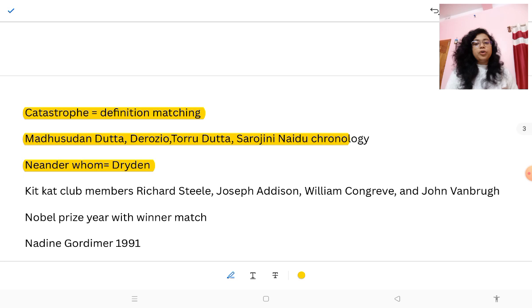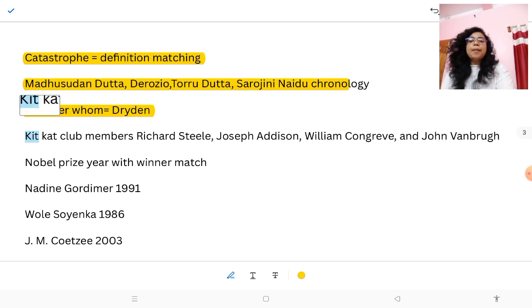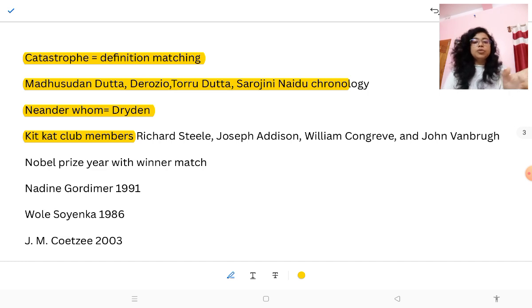So Neander, you know that Dryden himself is Neander. Then Kit Kat club members, and there are questions like odd one out. You have to find out who are not members of the Kit Kat club. So Richard Steele, Joseph Addison, William Congreve, John Hornbrook, they are members of the Kit Kat club.